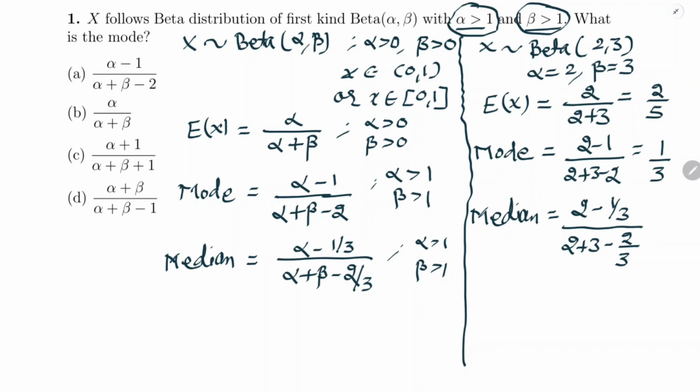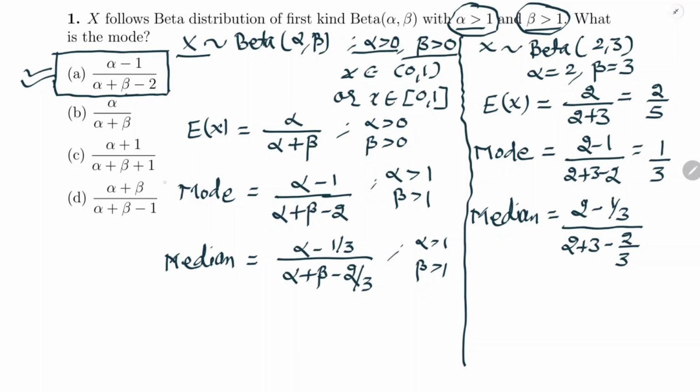So for this question, the value of mode will be alpha minus 1 upon alpha plus beta minus 2. Option A will be correct. Now you may ask that when defining the random variable x, we have written that alpha is greater than 1 and beta is greater than 1.